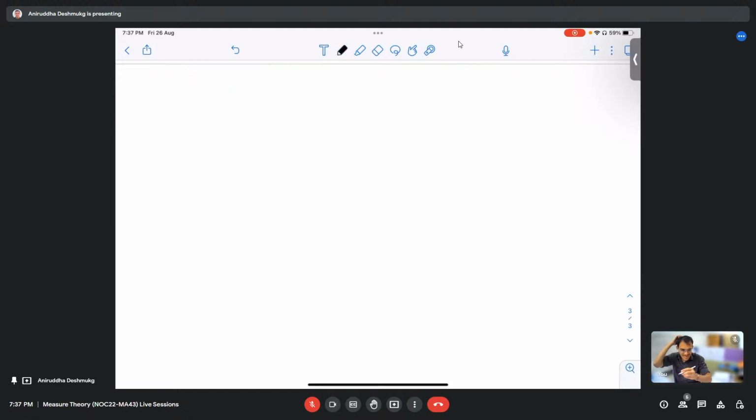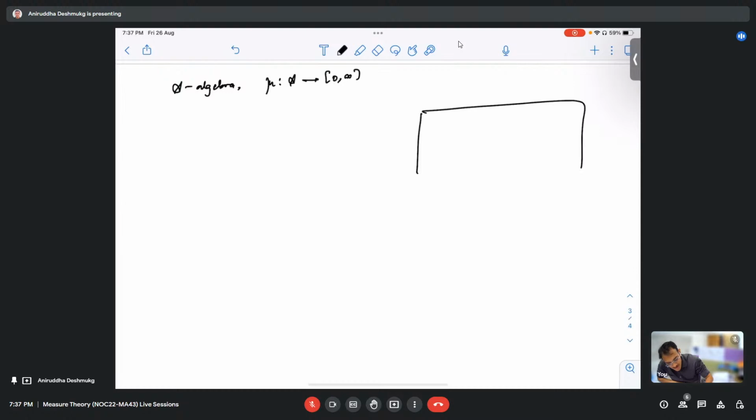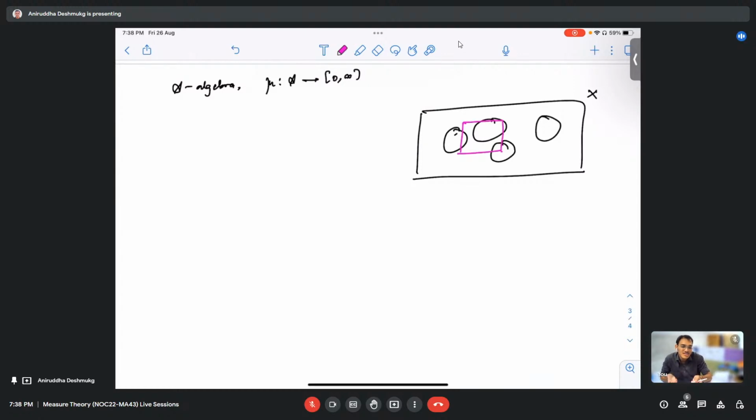See, it doesn't really require a star algebra. You take any algebra, because we require countable additivity and all. Suppose A is an algebra and mu is a measure on an algebra. This is our universe X. There are some special sets which I can measure, by some process. What happens if I take a set which is not in the algebra? I don't know the method of measuring it, but can we do something to measure it?